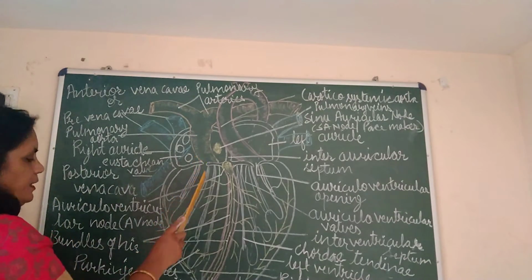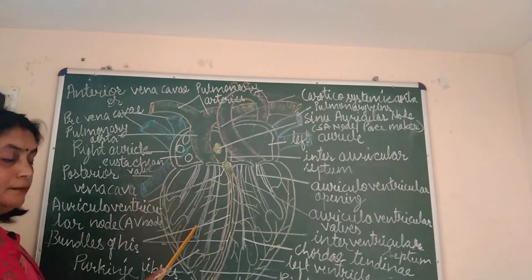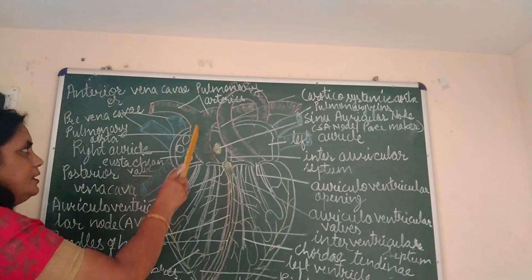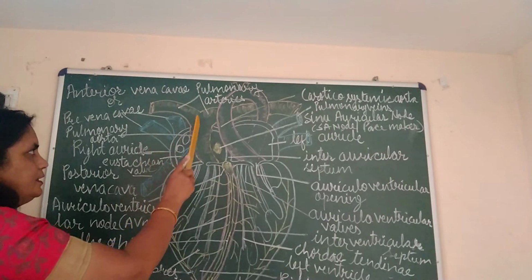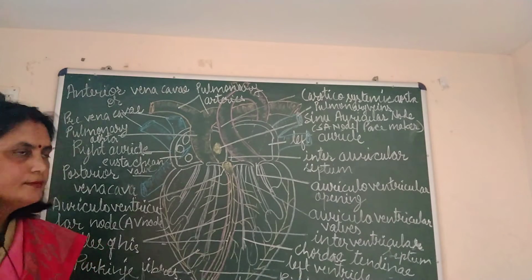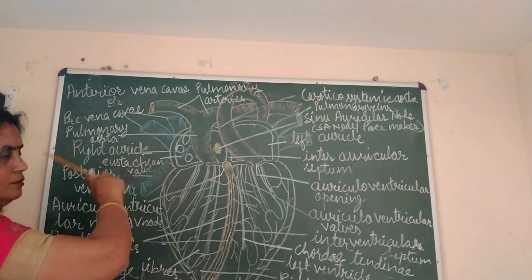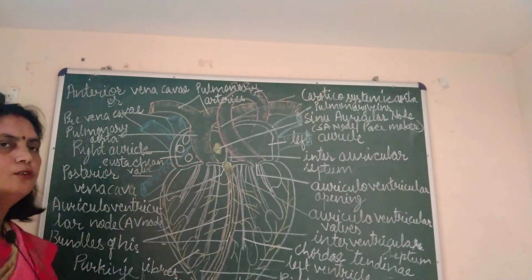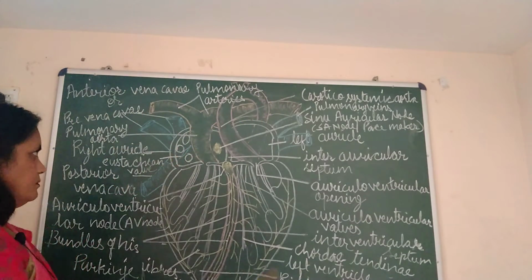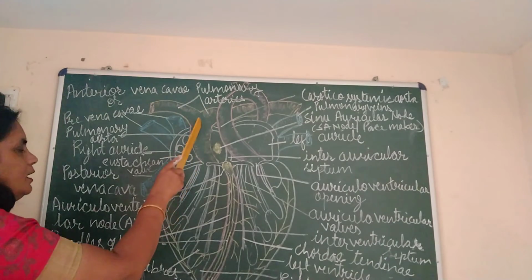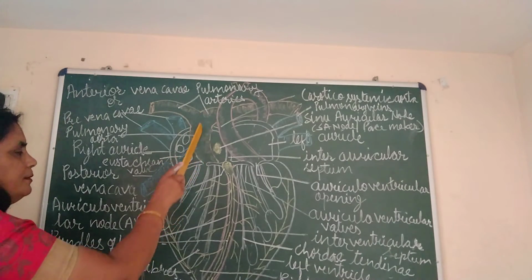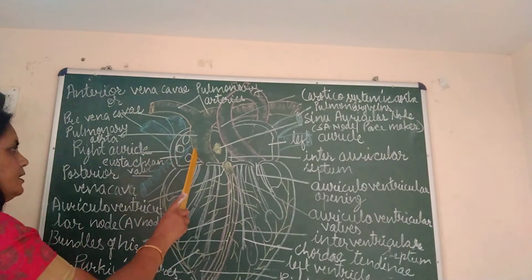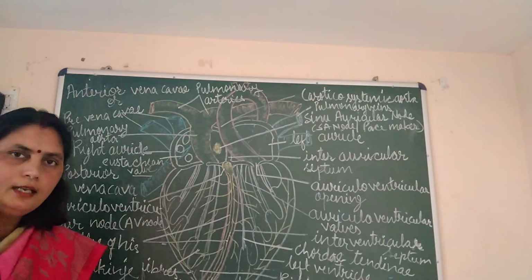This pulmonary aorta, coming out from the right ventricle, after leaving the heart, will divide into two parts. One will go into the right lung, and the other will go into the left lung. And these two, because they arise from an aorta, are called arteries. Pulmonary arteries are going to lungs.